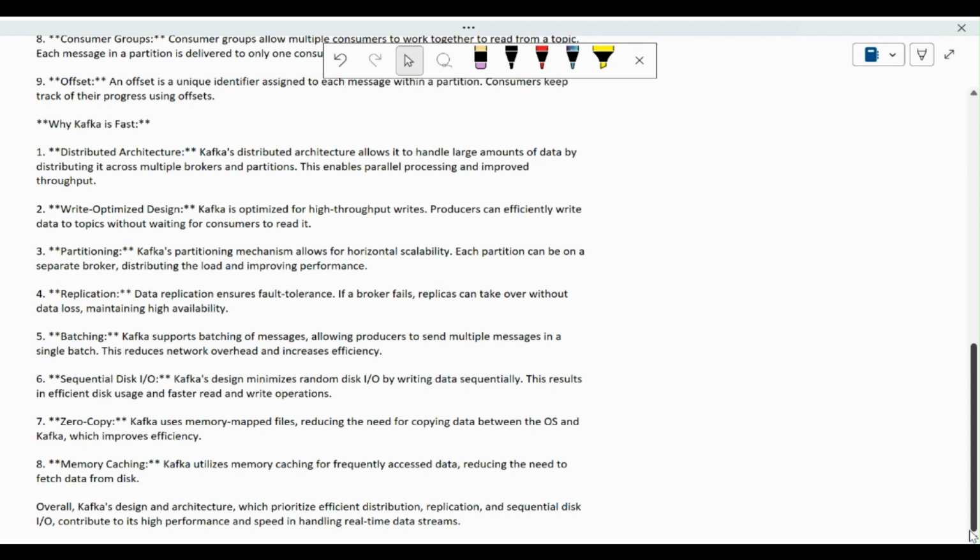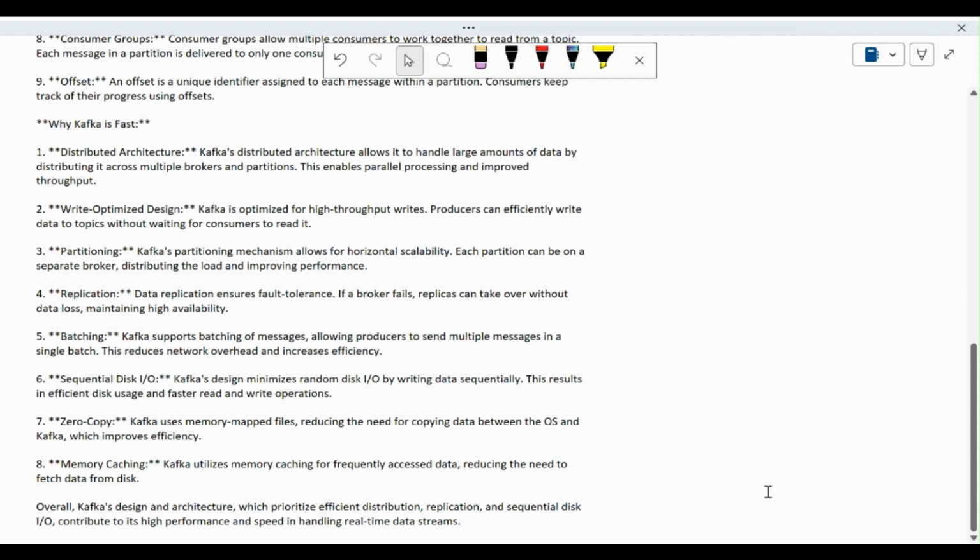Coming to zero copy, Kafka uses memory mapped files, reducing the need for copying data between the OS and Kafka, which improves the efficiency. This is a major component, designed with memory mapped files without copying. That's why it reduces the copying of data between the OS and Kafka. So because of that, it improves the efficiency.